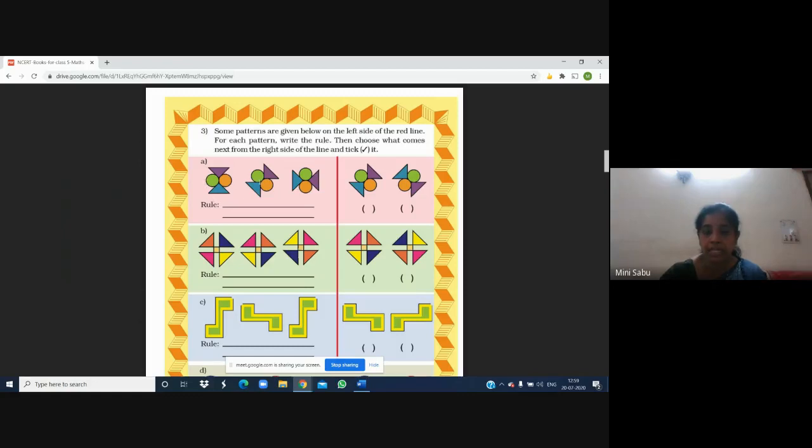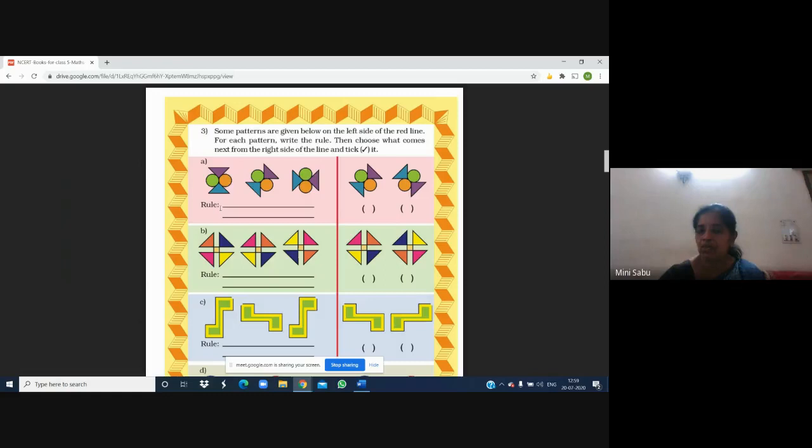So in such cases, 8 turns will complete one rotation. That means this is a 1/8 turn. Okay, here 1/8 turns are being taken. And the turn is towards the right, in the clockwise direction.